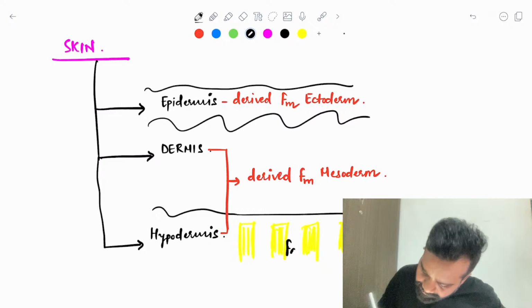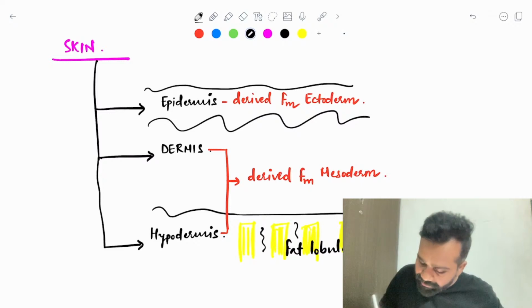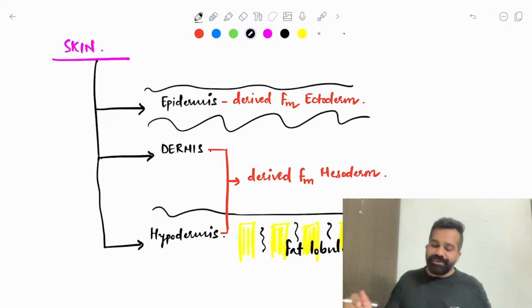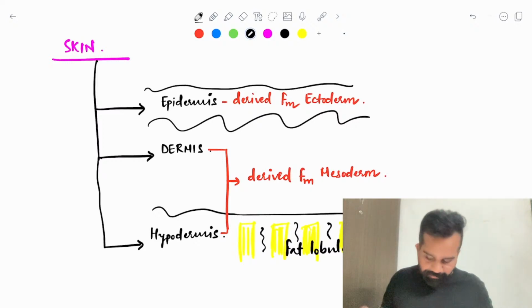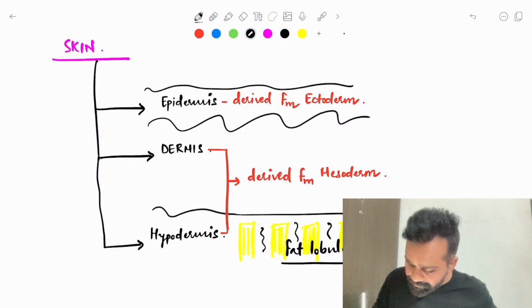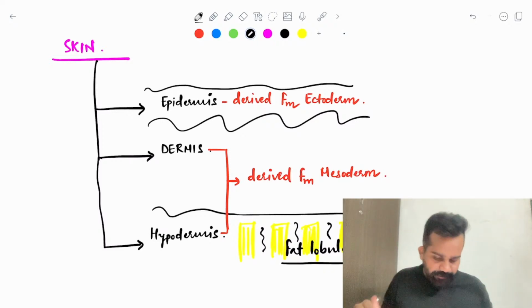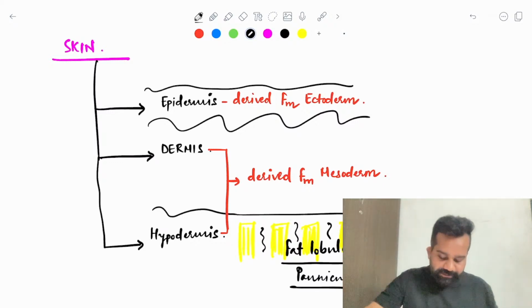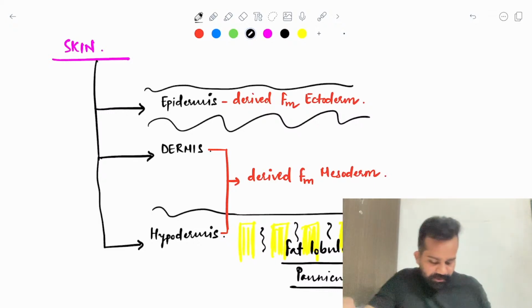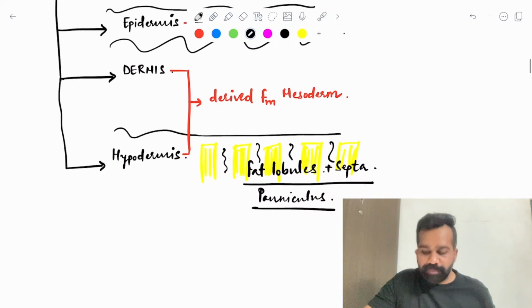These are known as fat lobules, and in between they have septa like this. This is also known as a panniculus.